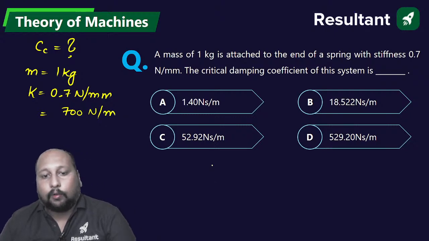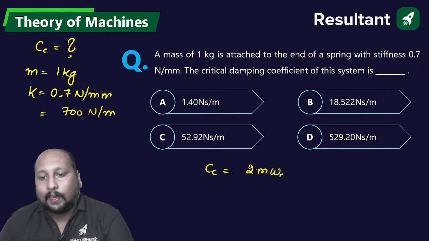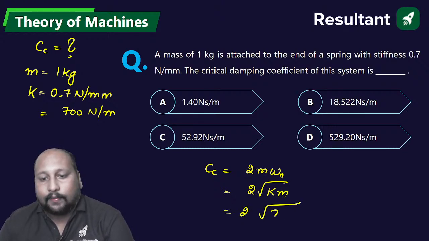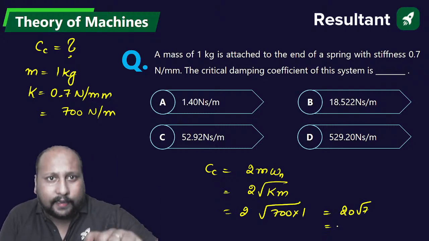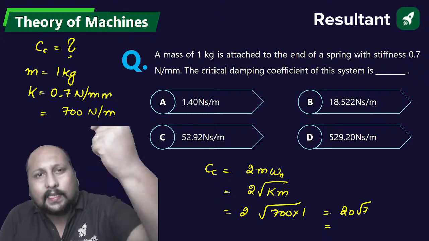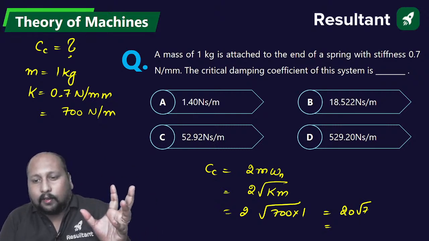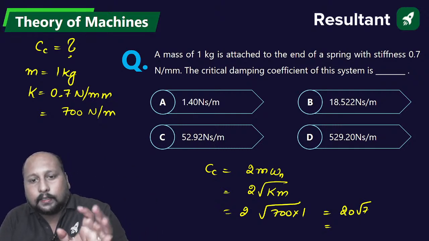Now we know that critical damping coefficient is equal to 2 m omega n. No need to find omega n separately: it is 2 root of k into m. 2 into root of k, where k is 700 and mass is 1, so this is 20 root 7. The root of 7 I don't remember exactly, but definitely it lies between 2 and 3. Let us take 2.5, so 20 into 2.5 will be somewhere around this.